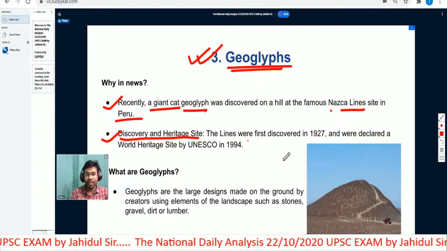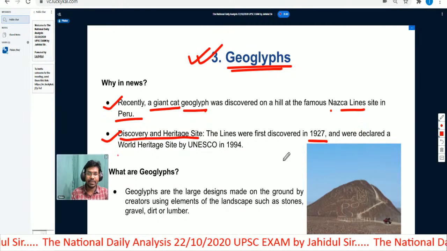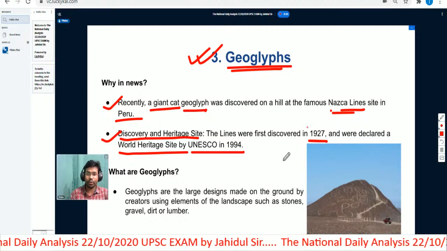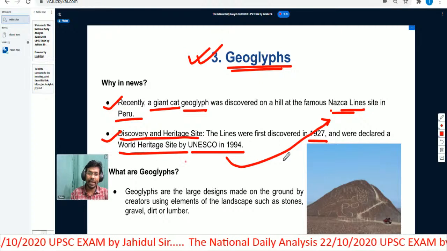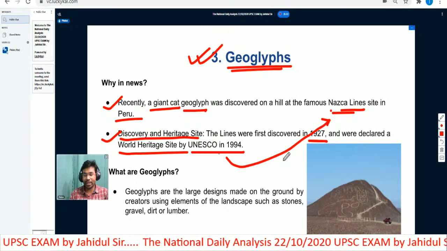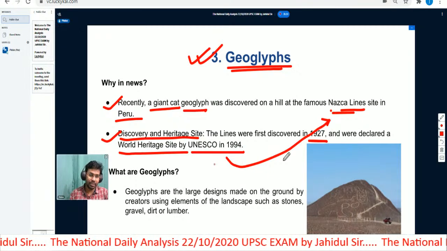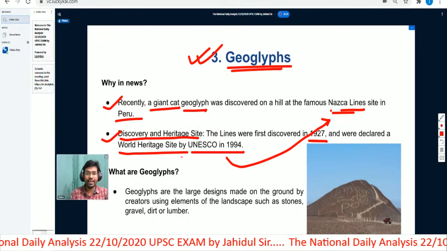The lines were first discovered in 1927 and were declared a World Heritage Site by UNESCO in 1994. So Nazca Lines have been given the World Heritage Site tag by UNESCO, the United Nations Educational, Scientific and Cultural Organization.